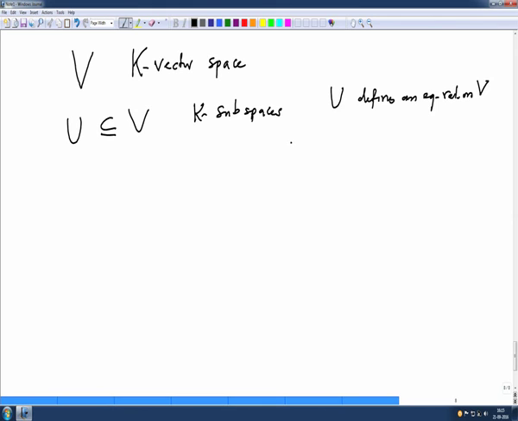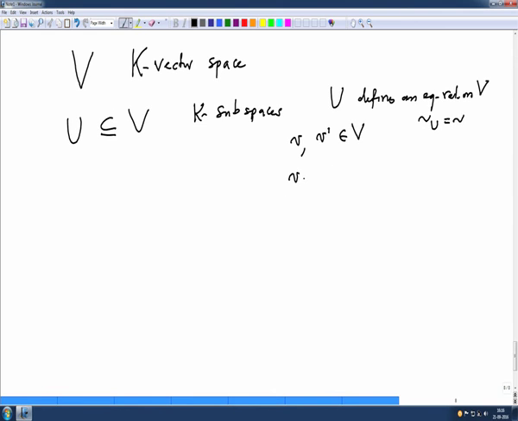That means two vectors v and v prime. The notation for the equivalence relation defined by U is tilde suffix U. I will fix U, so I will just write this by tilde.